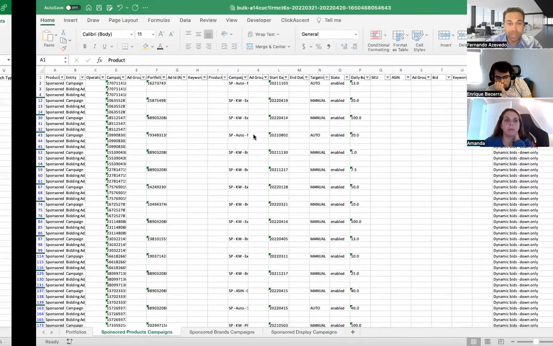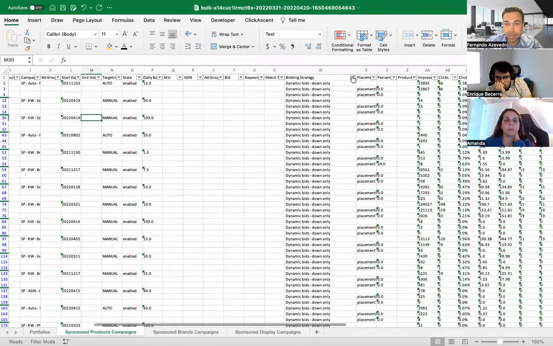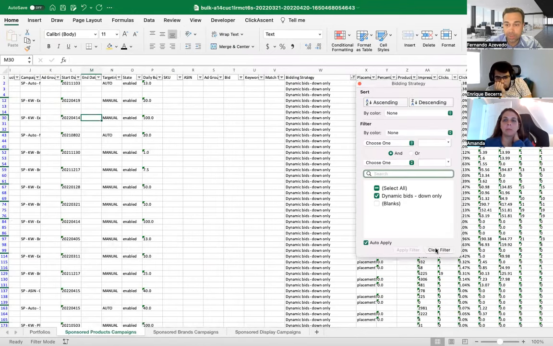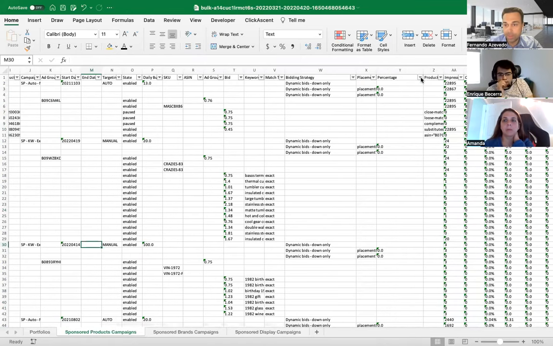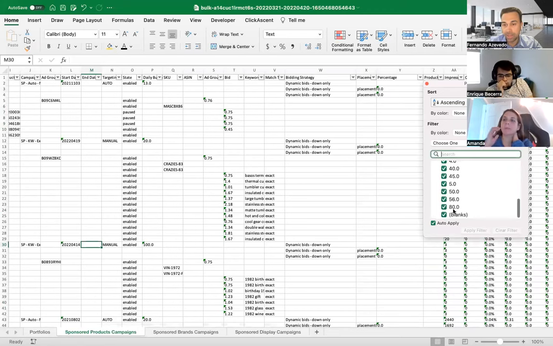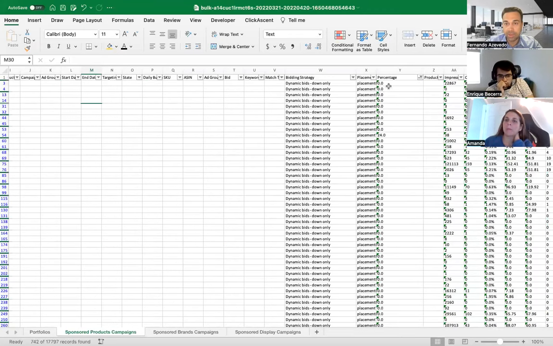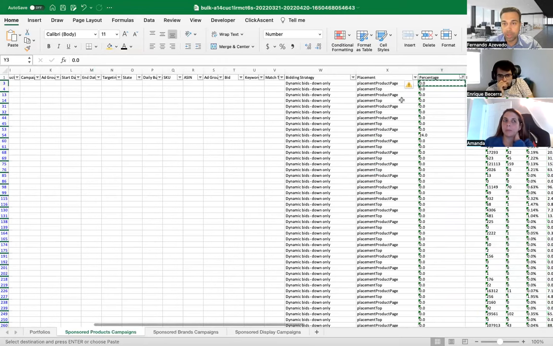Okay. Now that we got this out of the way, let's see the percentage increase. So here on column Y, we have the percentage and we have some increases here. So let's set everything to 0. So this is going to be the placement product page and top of search.